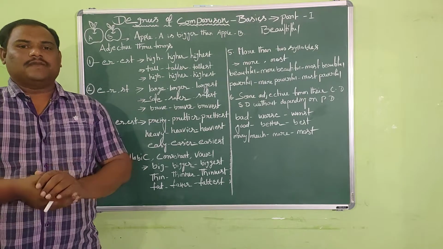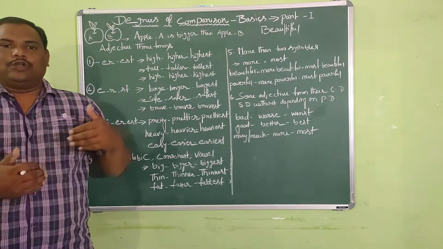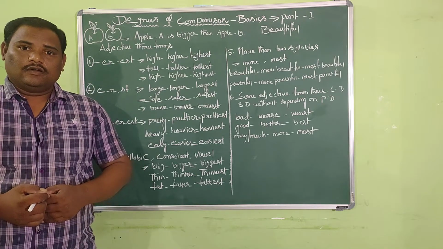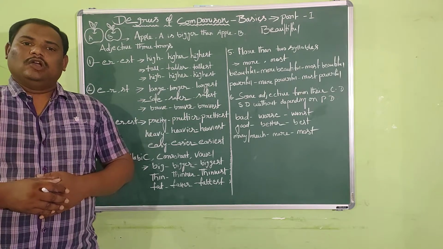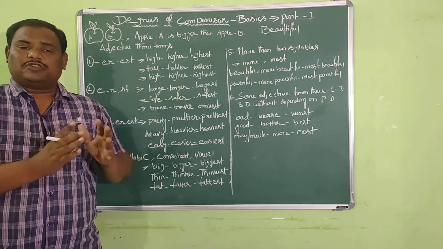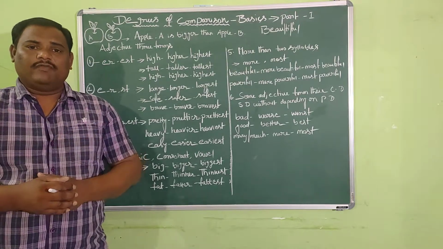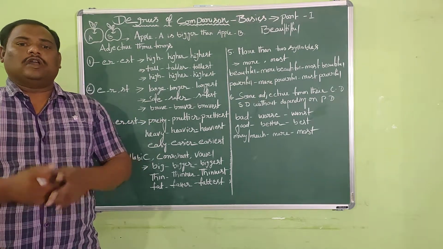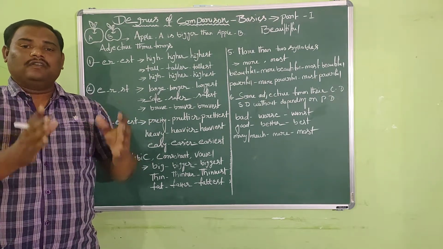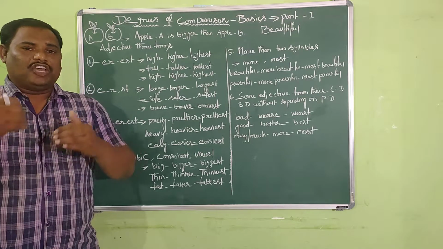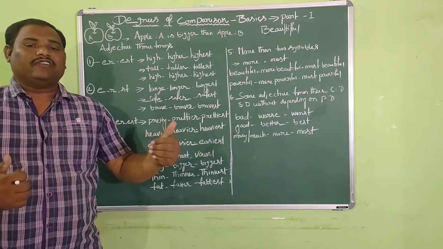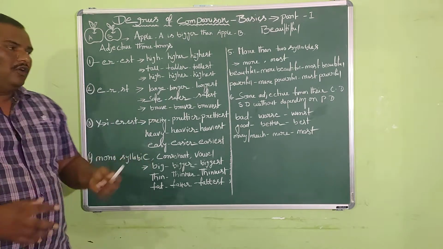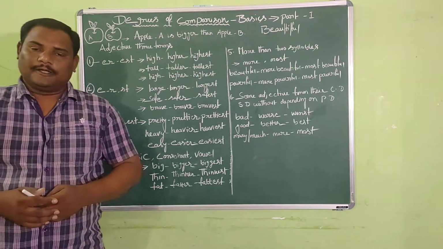Now the question is, how can we form comparative and superlative forms of adjective from the positive adjective? This is a big question. When we want to change a positive adjective into comparative and superlative, it involves some spelling principles. Now we are going to see the various spelling principles involved in changing a positive adjective into comparative and superlative. So in the process, we shall take up the first spelling principle here.